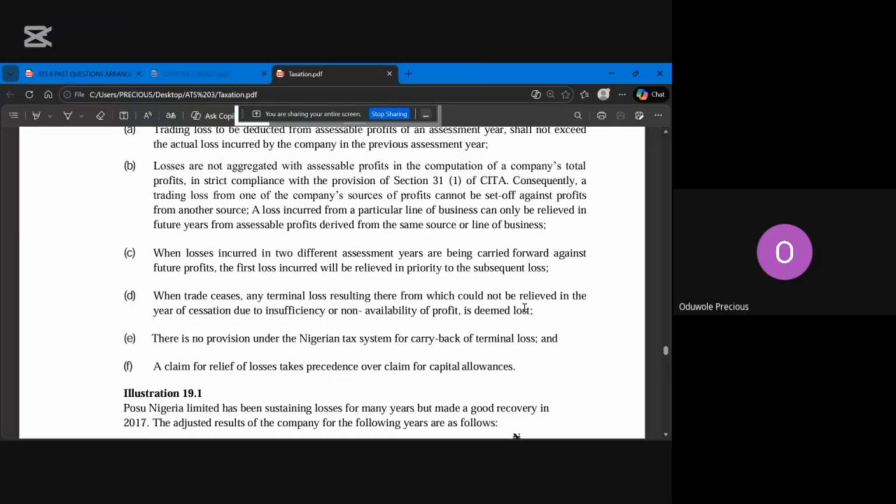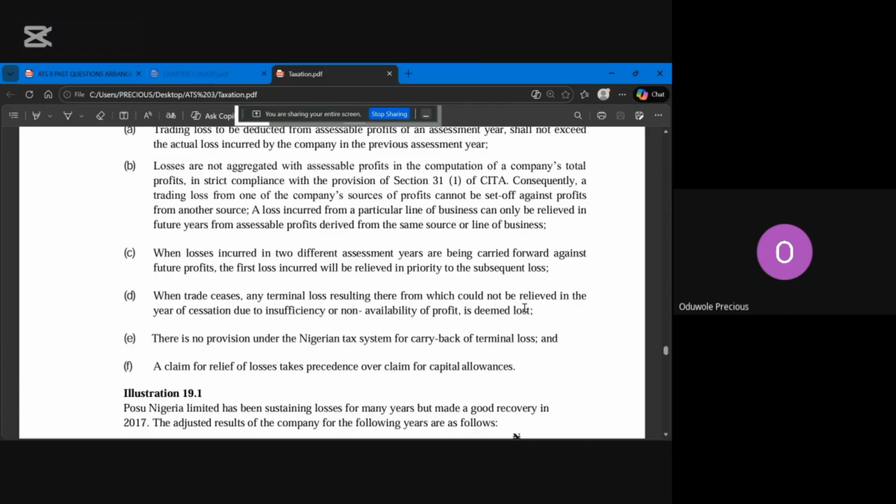In short, the company is liquidated, right? The company shuts down. If there was any loss that the company was not relieved of as at the time of that cessation, the loss is lost. They cannot redeem it, they cannot enjoy it again. That's what they are trying to say here.